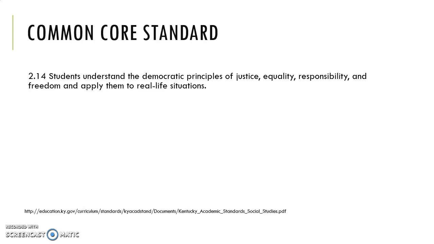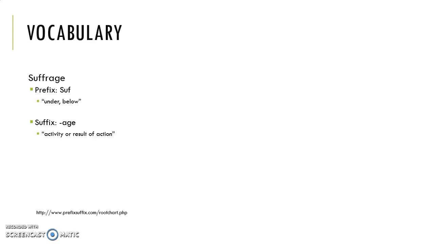The Common Core standard that we will be using is: students understand the democratic principles of justice, equality, responsibility, and freedom that apply to them in real-life situations. In order to understand this lesson, you will need to know what suffrage means. The prefix means under or below, and the suffix means activity or result of action.